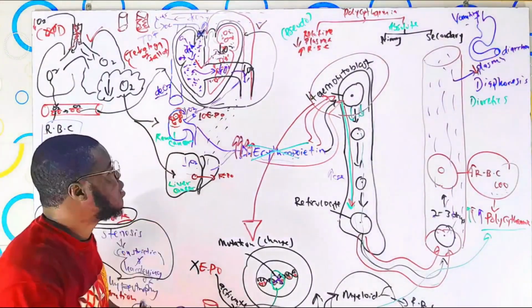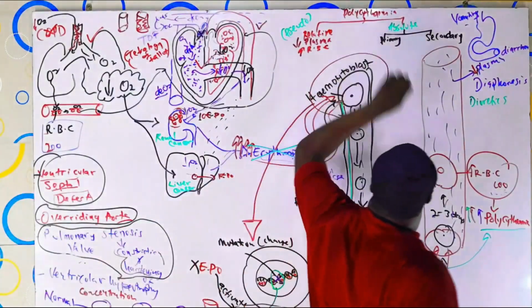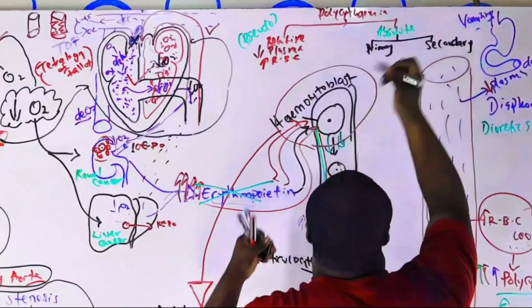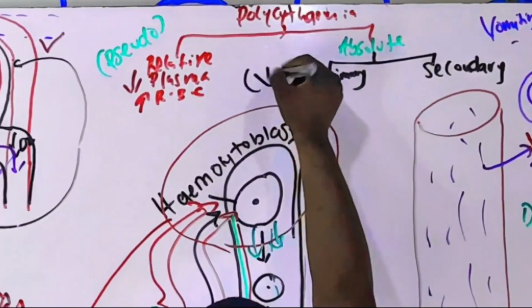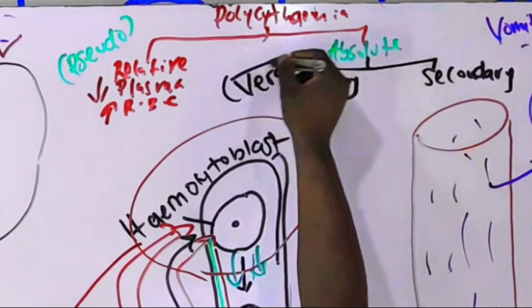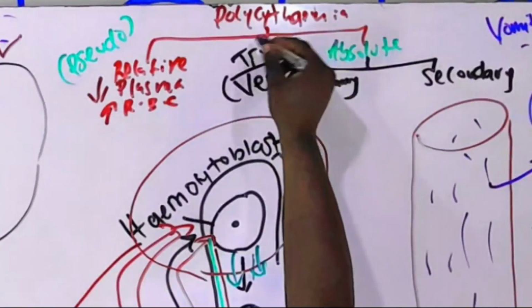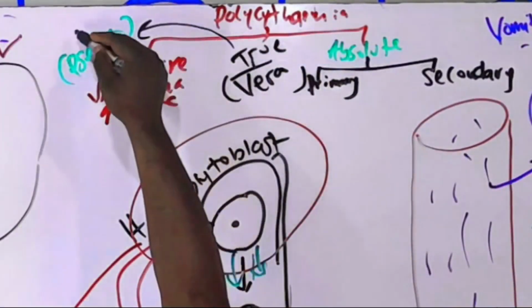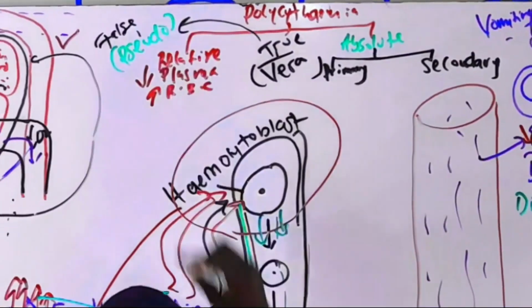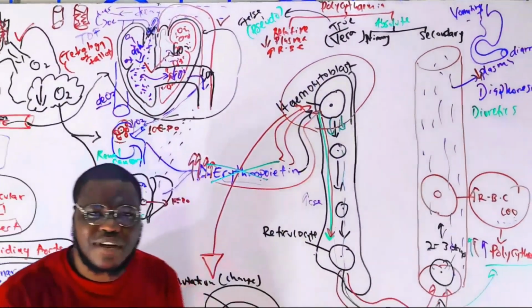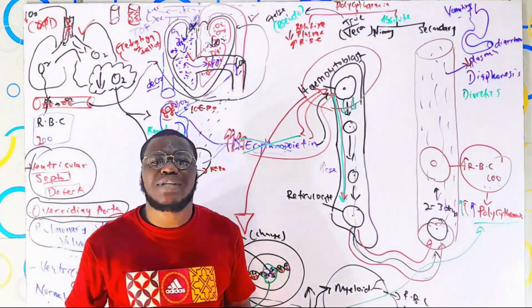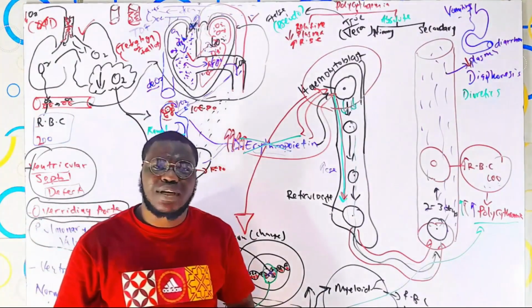Now, what next? Talking about primary polycythemia. Primary polycythemia is also called polycythemia vera. And what does vera mean? True. That is the opposite of what? Pseudo, which means false. So when they say polycythemia vera, it's actually the true polycythemia.